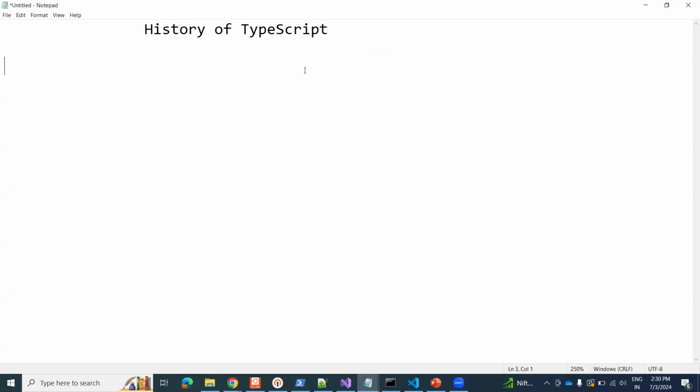Okay. So TypeScript was introduced by Anders Hejlsberg.